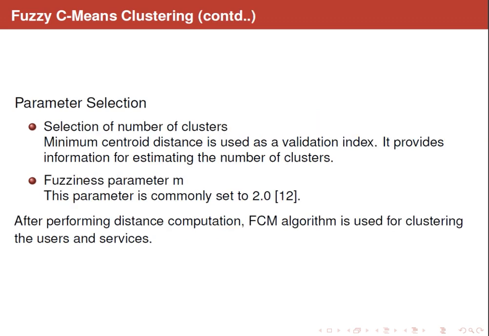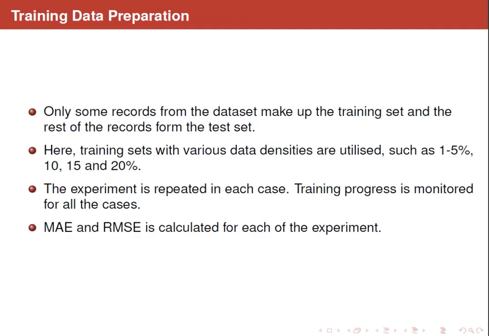Coming to the parameter selection, in order to select the number of clusters, minimum centroid distance is used as a validation index, and the fuzziness parameter m is set to 2.